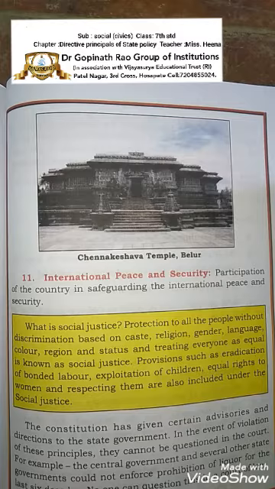The constitution has given certain advisories and directions to the state governments on how they should implement all these principles. For example, the central government and several state governments have not enforced prohibition of liquor for the last 6 decades. No one can question this in a court of law.